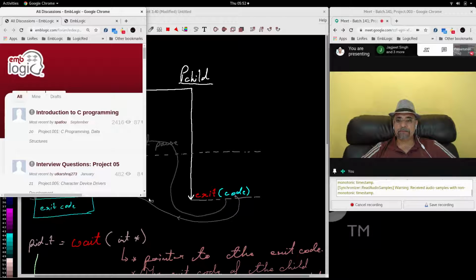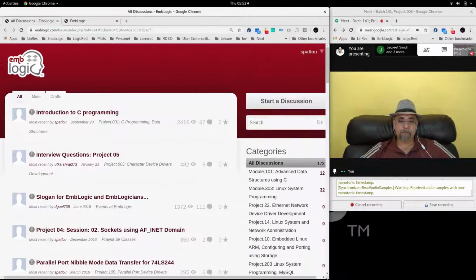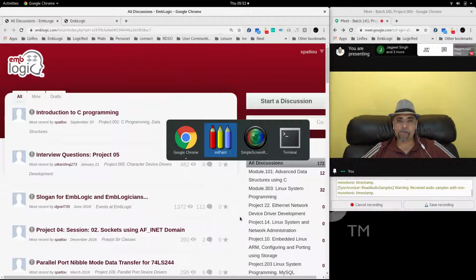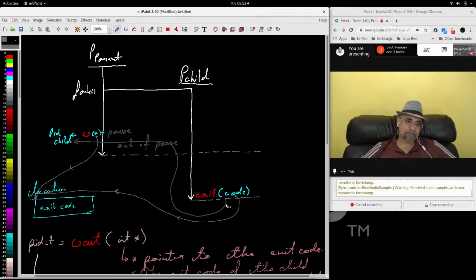CPID is the PID of the child, yeah? The wait will always return the PID of the child process that finished execution. And we have to capture it somewhere. And it will be captured in a variable of type pid_t. And that is what we have done.